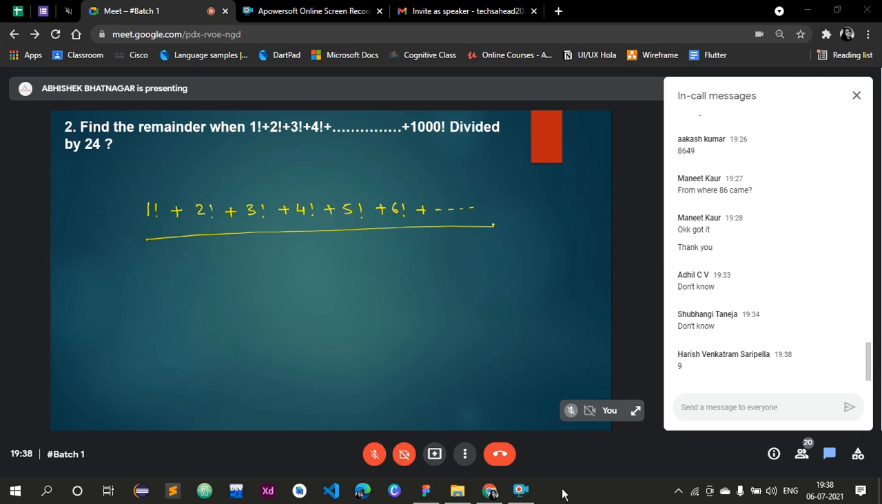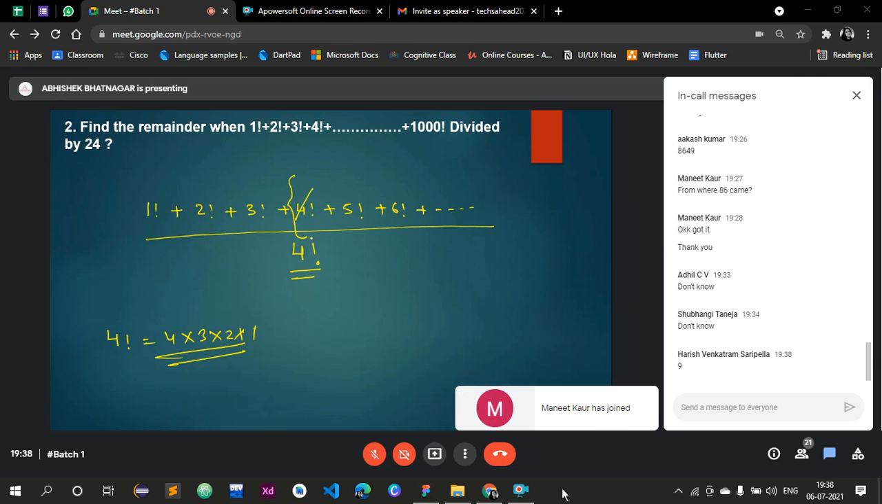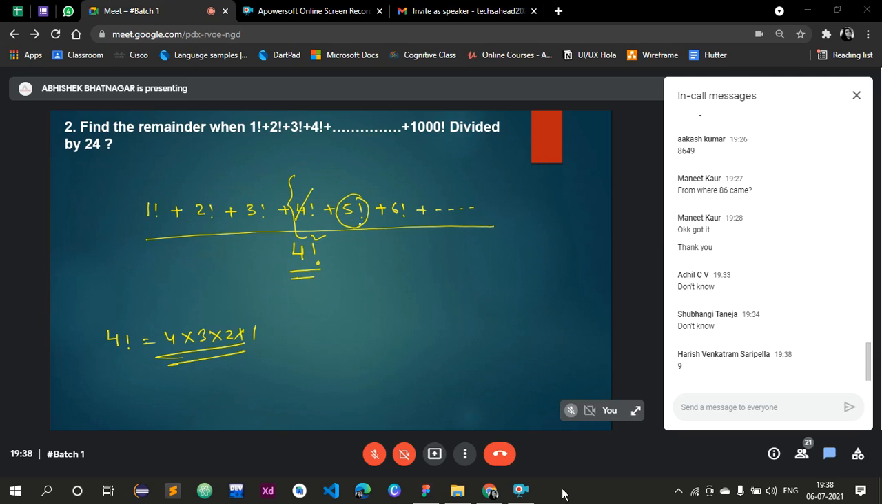Harish is saying 9. Okay, let's check it, divided by 24. Can I say 24 is nothing but 4 factorial? What is 4 factorial actually? 4 into 3 into 2 into 1. So 24 is nothing but 4 factorial, right? Now check from here. Can we cancel out 4 factorial with 4 factorial? Second, can we divide 5 factorial with 4 factorial? Yes, definitely we can, because 5 factorial is 5 into 4 factorial.